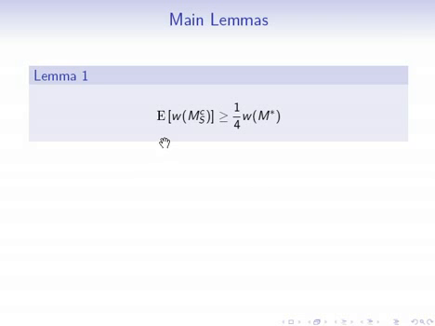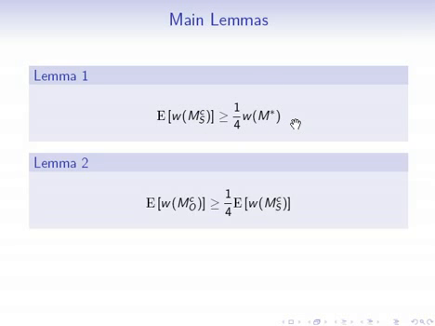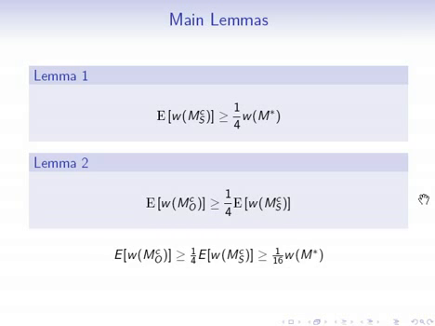The first lemma compares the expected value of the weight of the matching created by our algorithm inside the sample to the weight of the optimal matching on the entire graph. The second lemma compares the expected weight of the matching created by our algorithm outside of the sample to the expected weight of the matching created by our algorithm inside the sample. And this directly gives the result, because using lemma 2 we can compare the out-of-sample matching by our algorithm to the in-sample matching by our algorithm, which then with lemma 1 we can show is within a constant factor of the optimal matching on the graph.